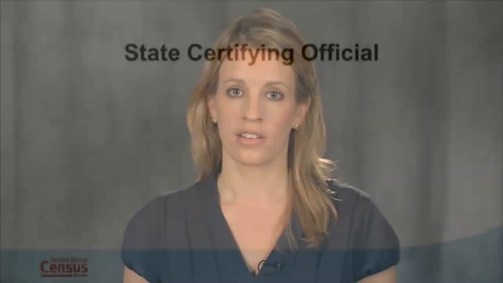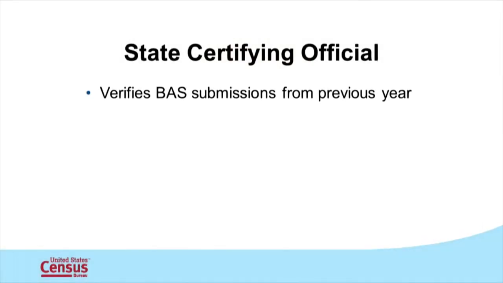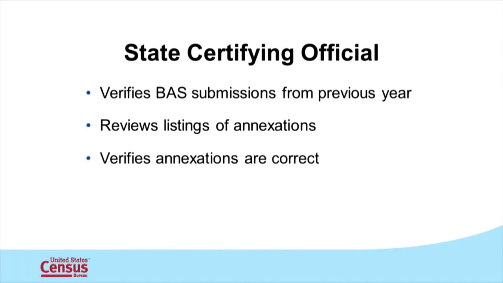This is important because the Census Bureau has the responsibility of collecting and maintaining accurate legal boundary information. This program ensures that the information stored in the Census Bureau's MAF/TIGER database matches records on file with state governments. The Census Bureau asks the governor of each state to designate a state certifying official to review listings of annexations received through the BAS. The state certifying official may certify that the legal information for the annexation is correct or add any annexations reported to the state that were not reported to the Census Bureau.